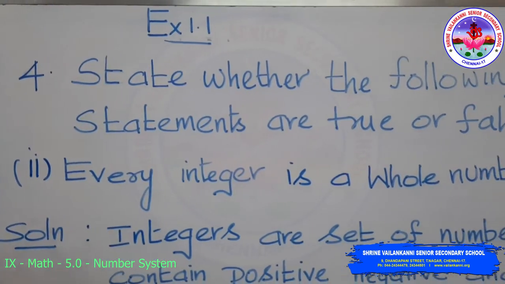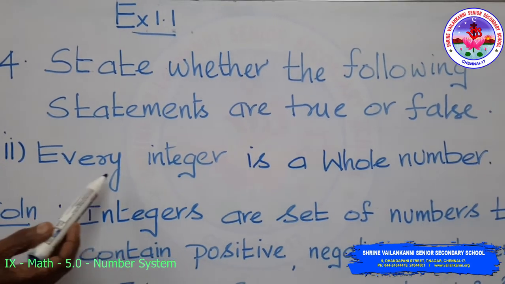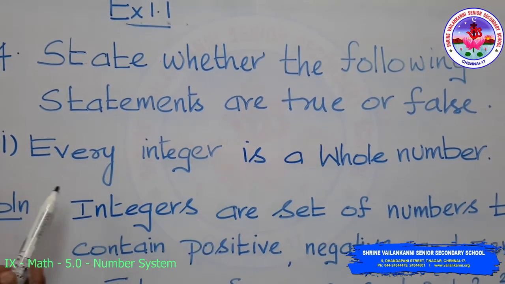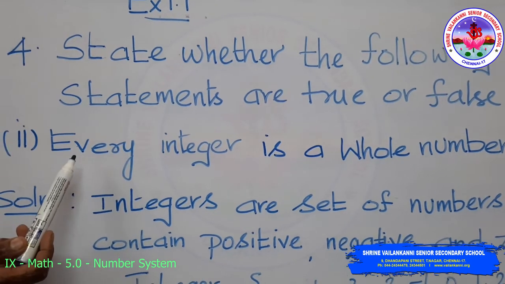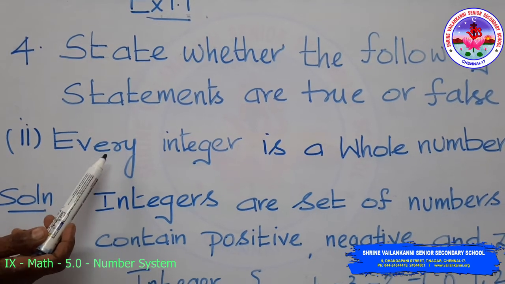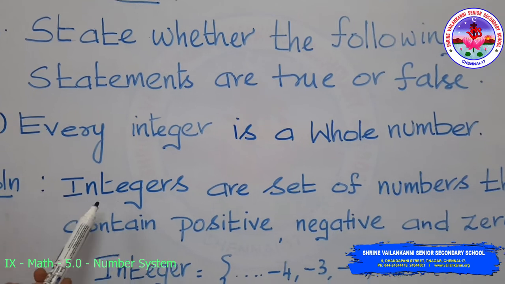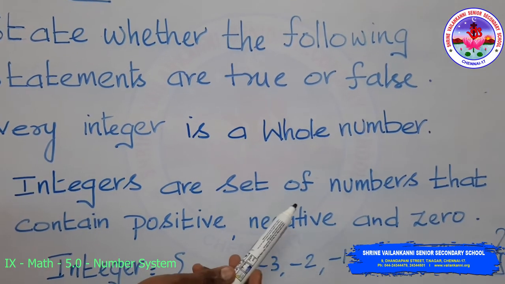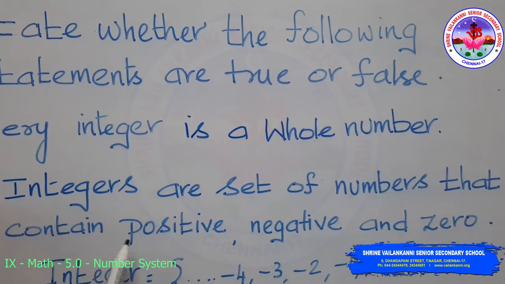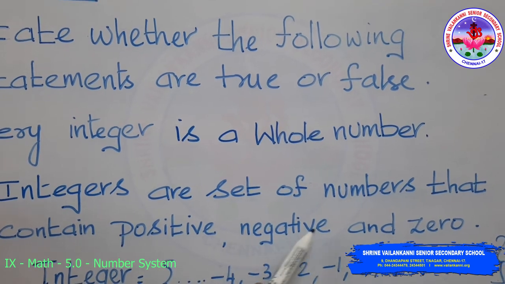Fourth problem, second subdivision, every integer is a whole number. He has given the statement. We want to prove whether the statement is true or false. As we know, the integers are the set of numbers that contain positive, negative and 0.